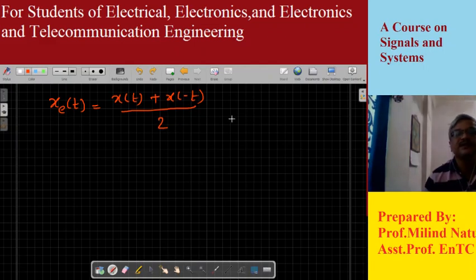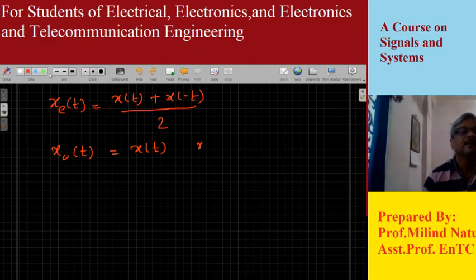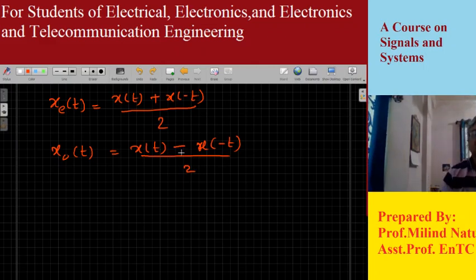So by making use of this relation, we can obtain xe of t, and xo of t can be obtained by making use of x of t minus x of minus t divided by 2. Let me check, yes, it is not plus. This gives us the odd part of the signal.